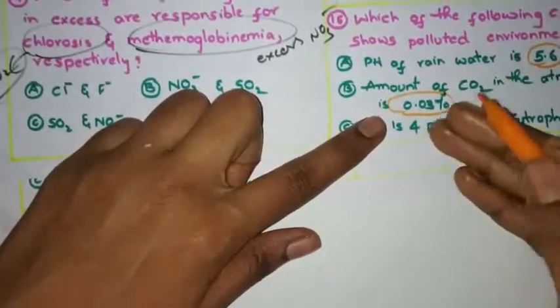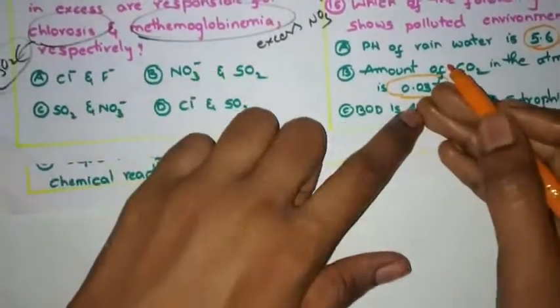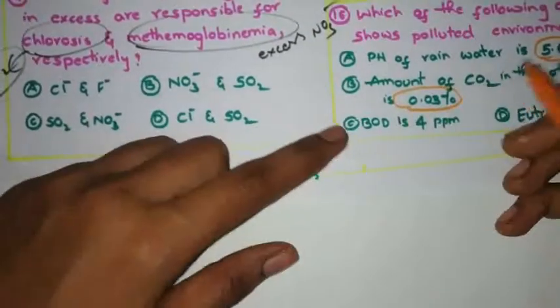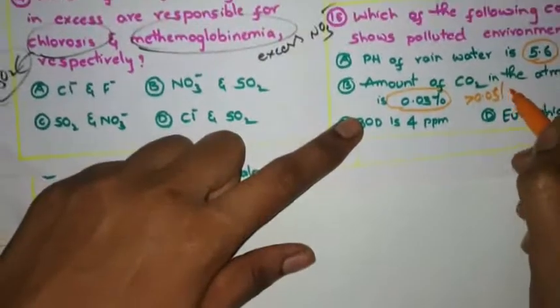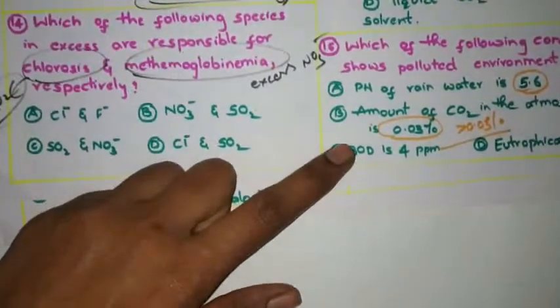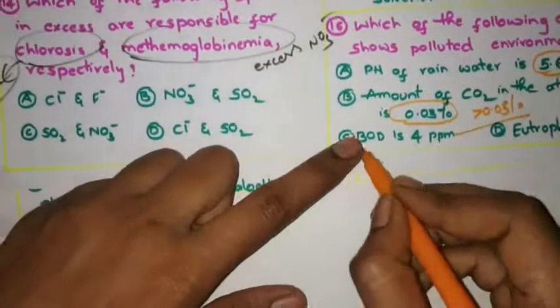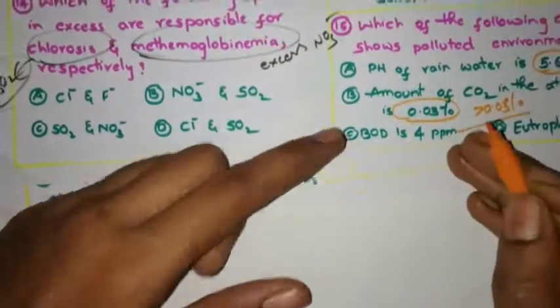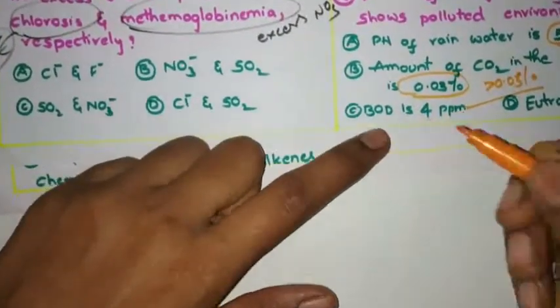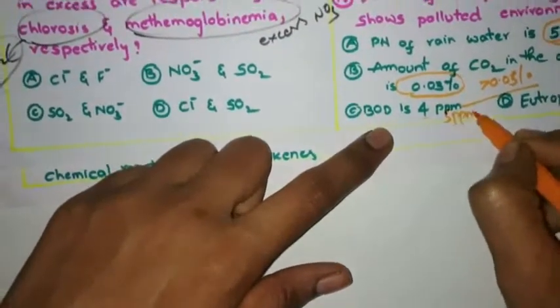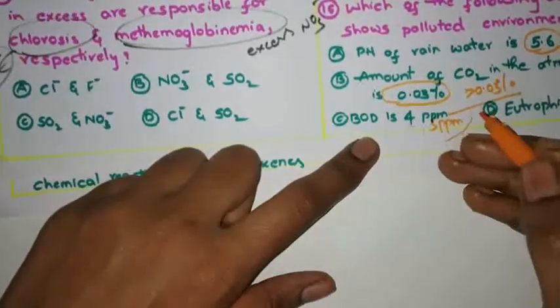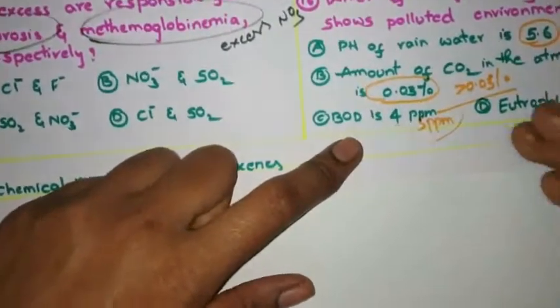Suppose if a greater amount is there, greater than 0.03%, then it will lead to global warming. BOD is 4 ppm. Yes, the maximum limit is 5 ppm. If greater than that, it also results in a polluted environment.